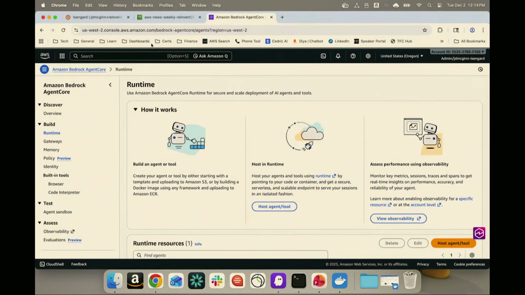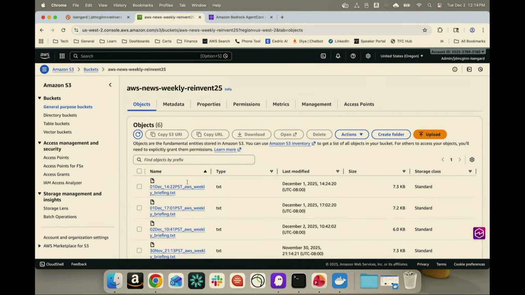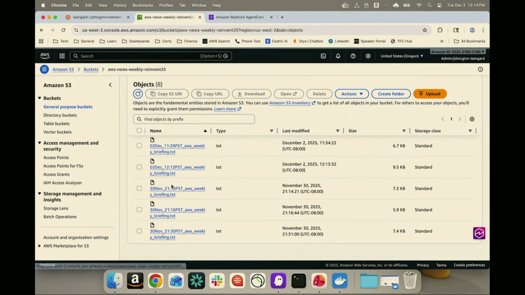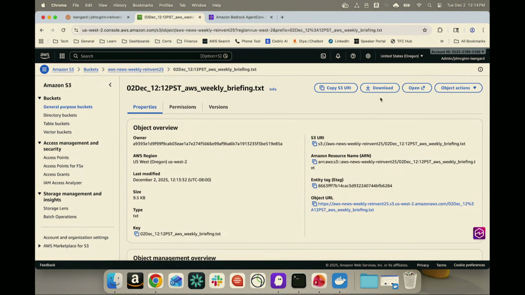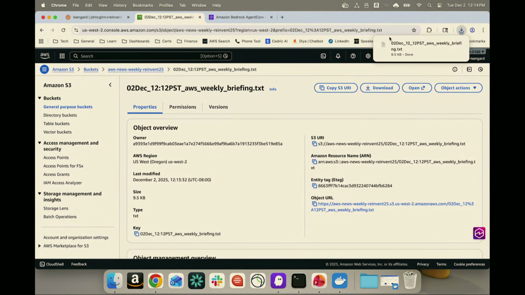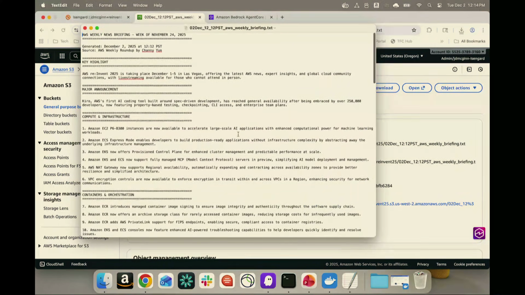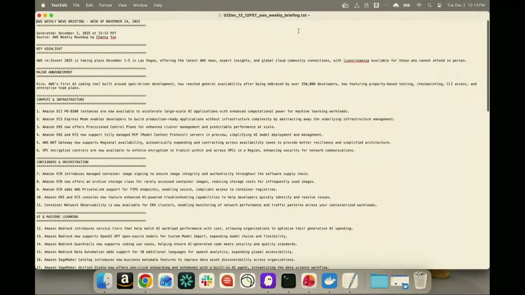Now if I go to my S3 bucket and refresh this, you will see it has created a new file. And it created a news briefing for us. So that is the power of agents. It can take action on our behalf. This could have been something more logical to your business, but the key thing here is to give it access to a model and a set of tools, and let them do the work on our behalf.